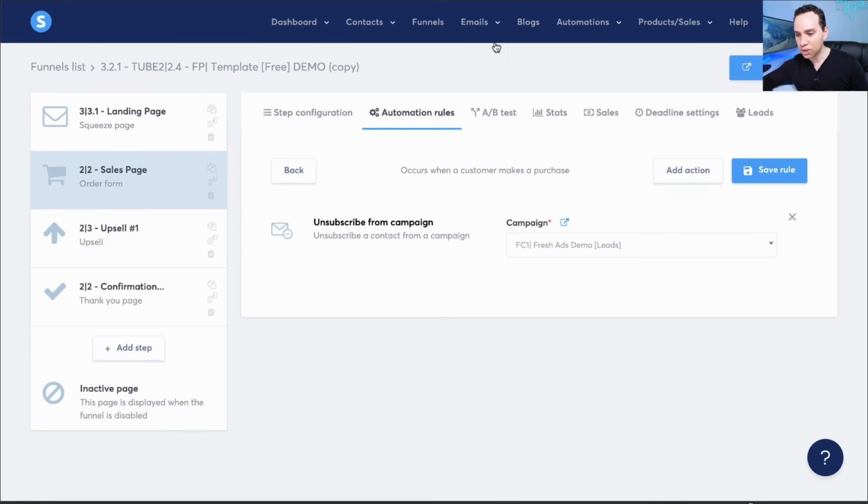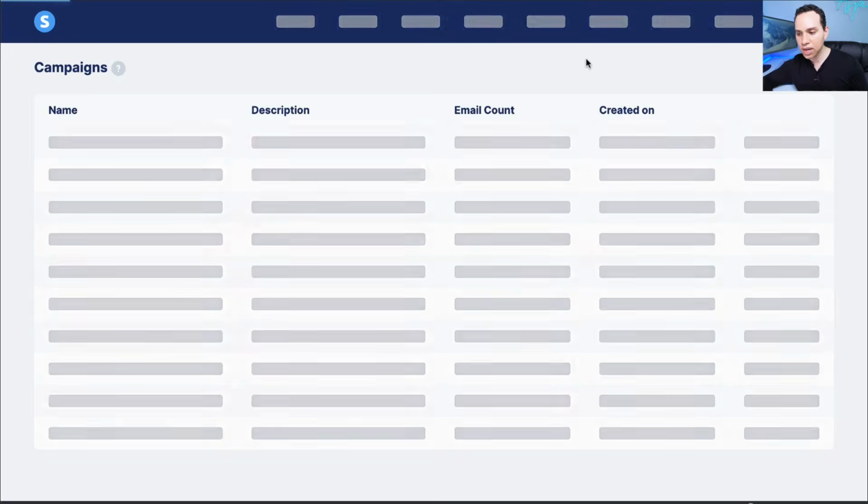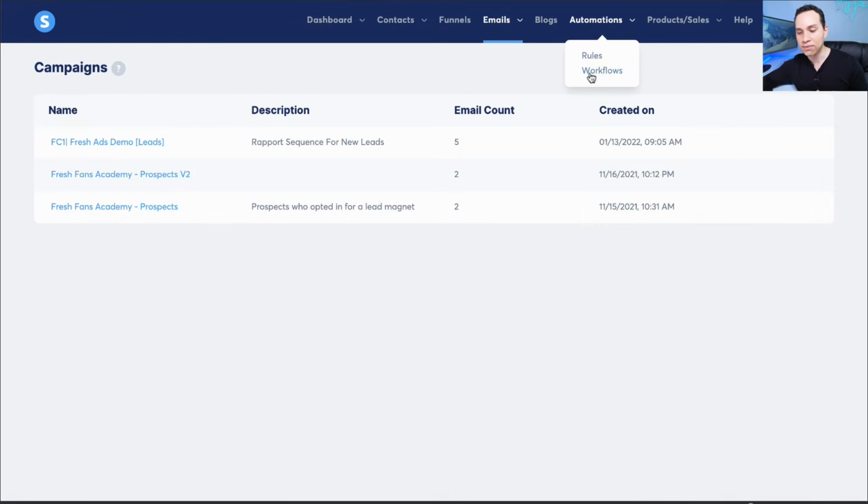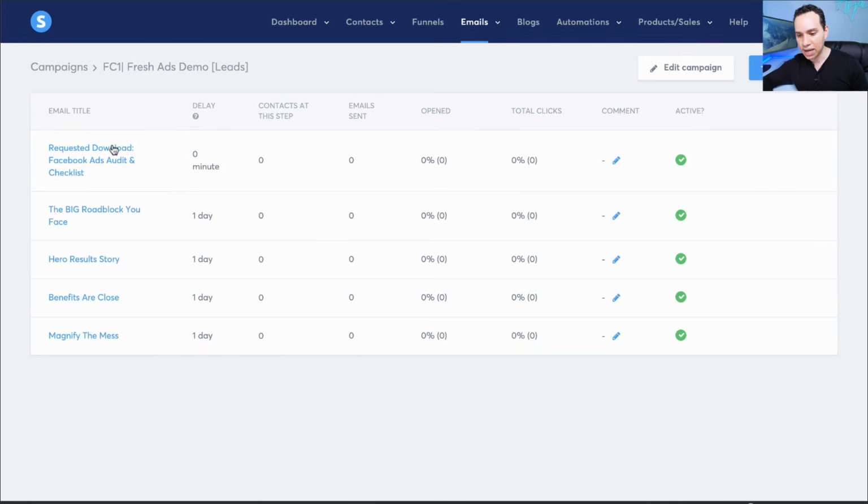So what we'll do now is we'll jump over to emails and click on campaigns. For this particular guide, I won't go through automations. They have some automations, advanced workflows, but for your first funnel, this is all you need to get started. So you can see here, we have a simple email sequence. So what happens is we just set up on the landing page. When someone joins our email list, this campaign automatically goes out.